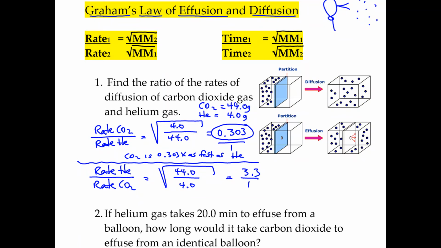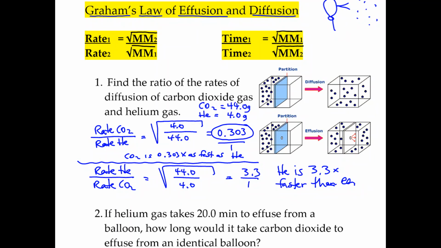So that means that helium is 3.3 times faster than CO2.